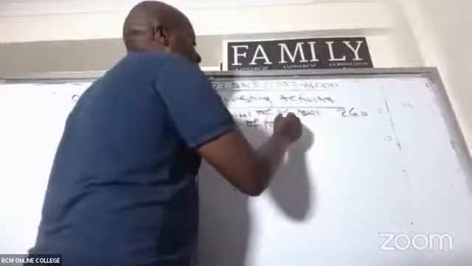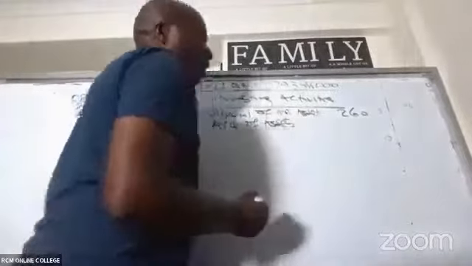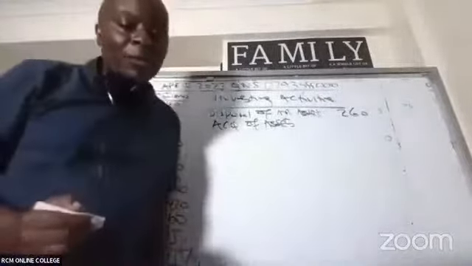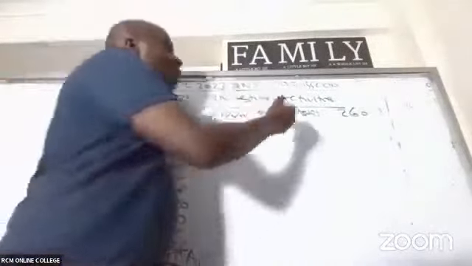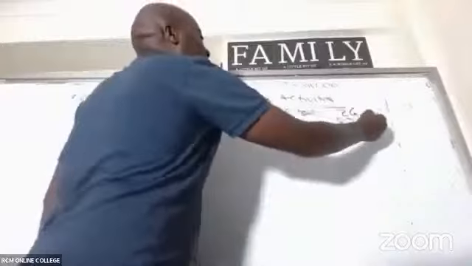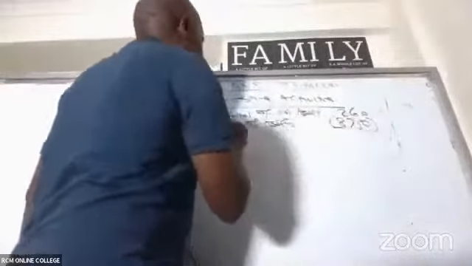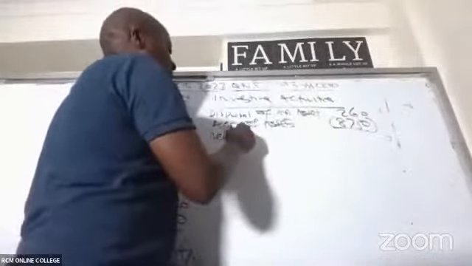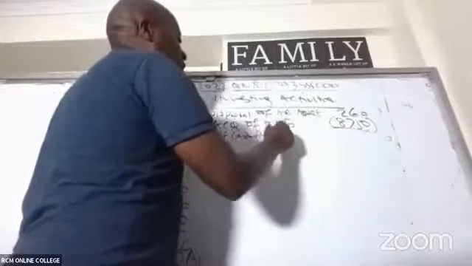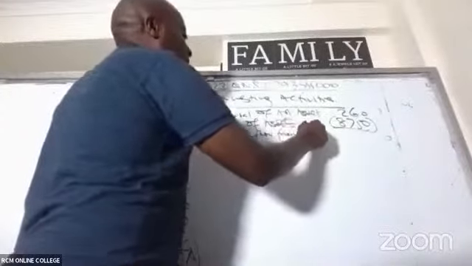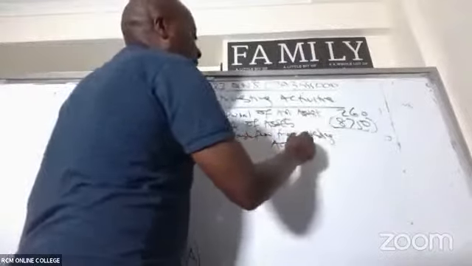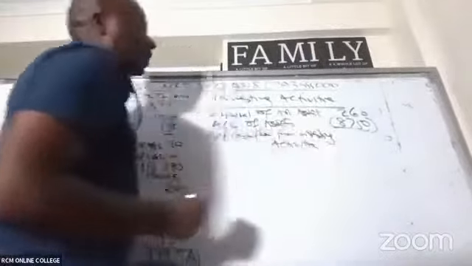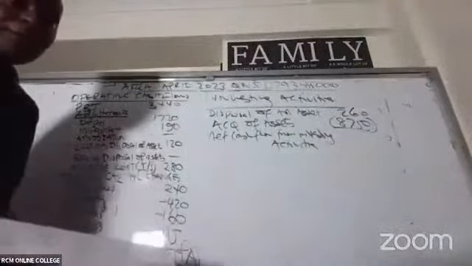Already we have these two. Which led to how much? If you remember, 8,750. We don't have any other. This is the net cash flow from investing activities. We don't have any other investing activity. Nothing. Give me a value.